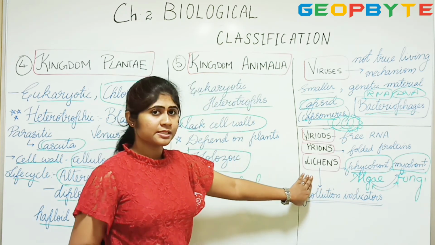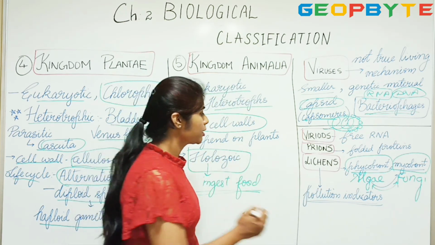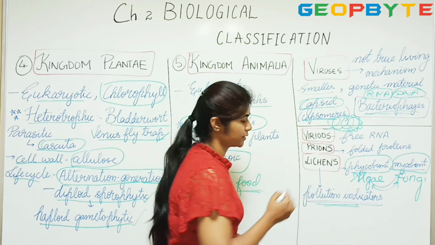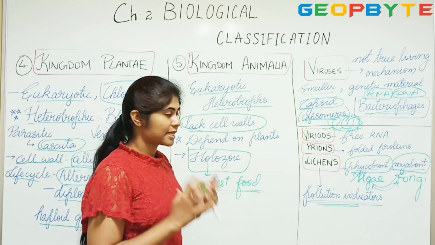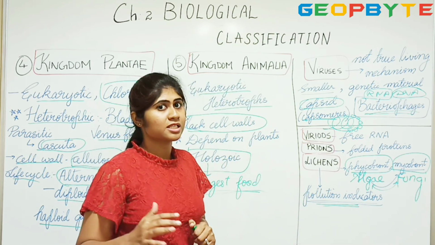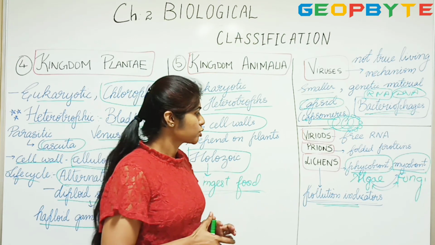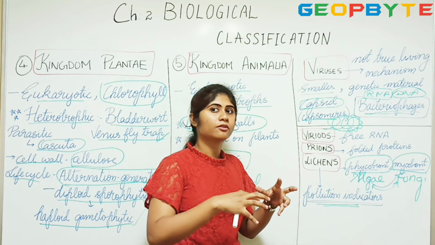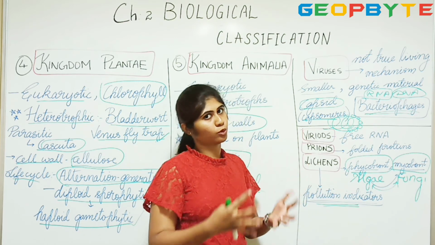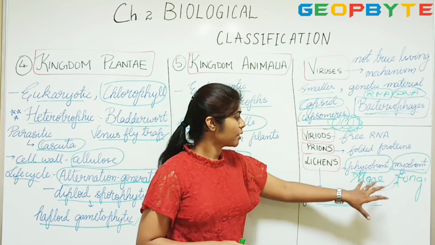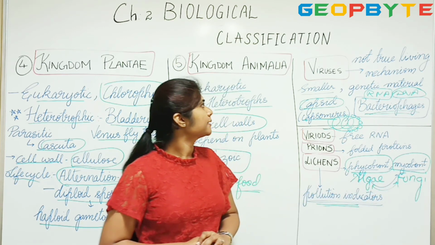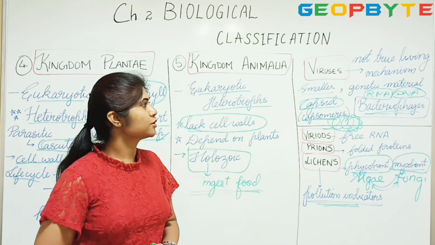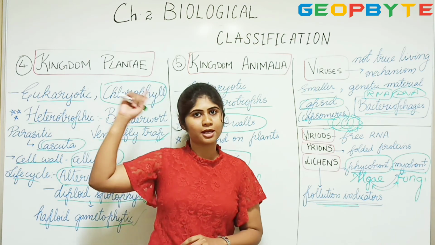Now, these lichens are very important in our nature because they are pollution indicators. Usually, these lichens do not grow in areas which are highly polluted. So, these help us as indicating whether a particular place is polluted or not. So that's about lichens. And yeah, so here we come to the end of this chapter, that is biological classification. The remaining topics will be discussed in the next video.